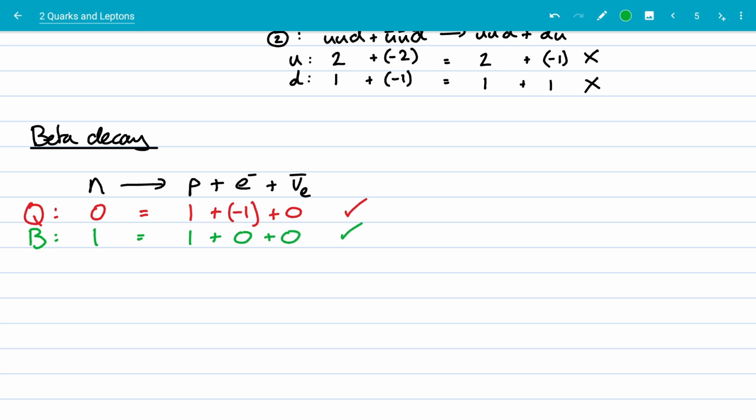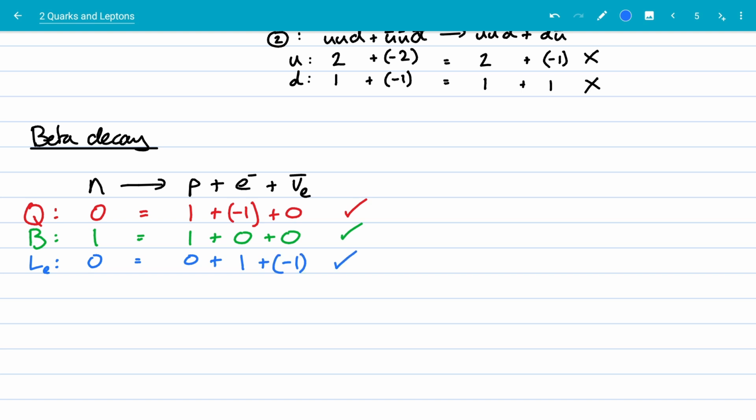So that works. And lepton number, I'm just going to do electron number because there are only leptons involved in this. Remember, matter leptons have a lepton number that's 1, and antimatter leptons have a lepton number that's -1. So that works.